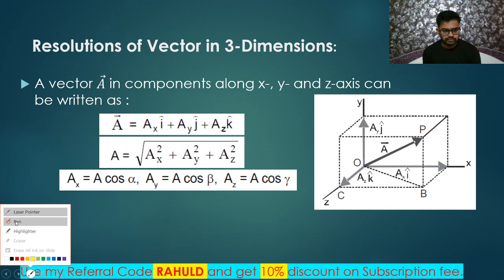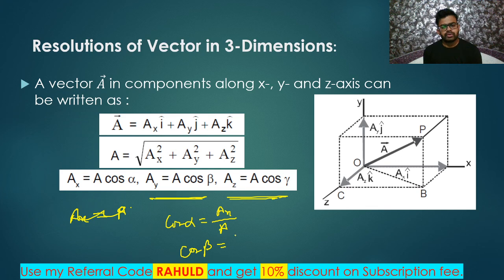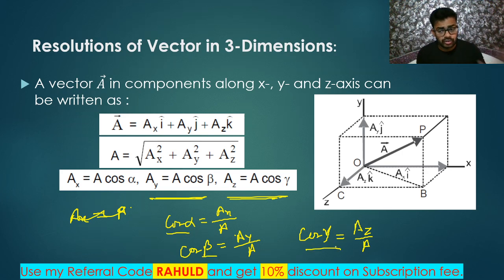Cos alpha can be written as Ax by A, cos beta can be written as Ay by A, and cos gamma can be written as Az by A. So this cos alpha, cos beta, and cos gamma are called direction cosines of vector A, because we are just showing the directions along the x-axis, y-axis, and z-axis.